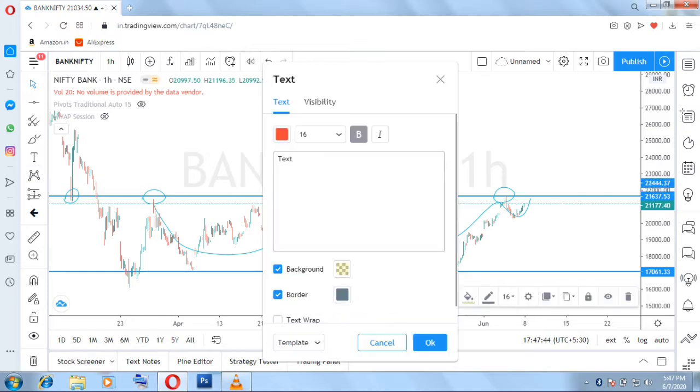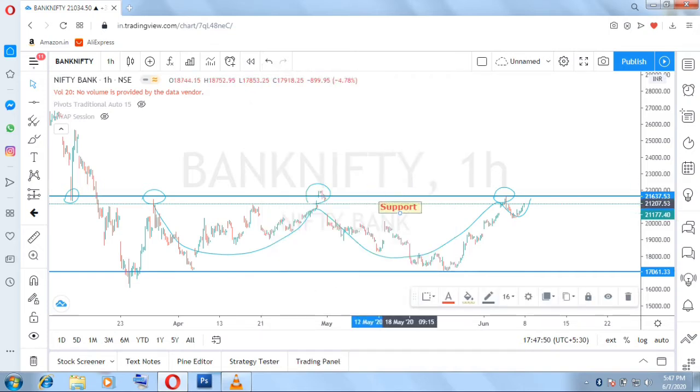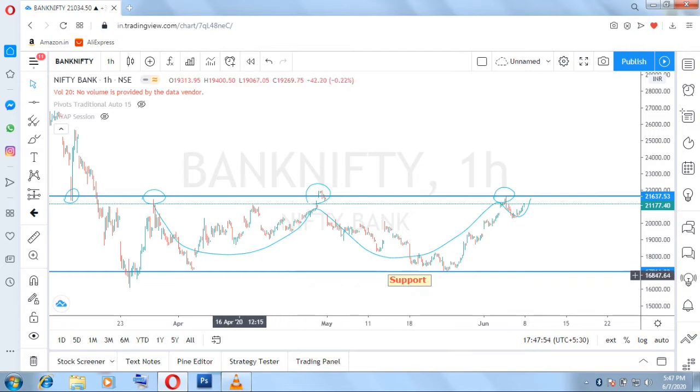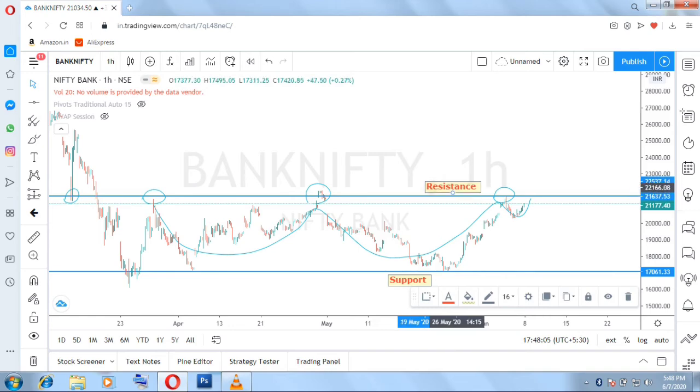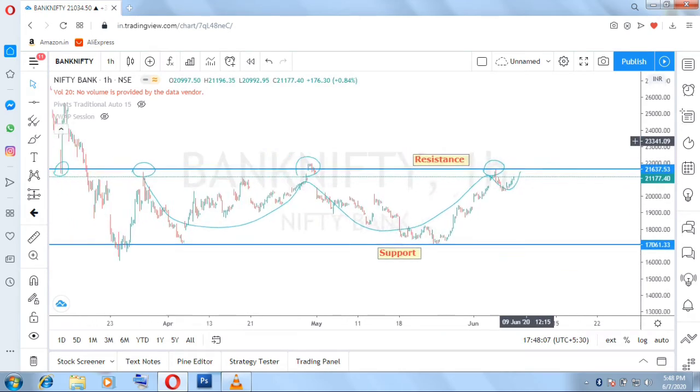Before moving forward, let me just write it for you. Support is formed at the bottom, and resistance is formed at the top, right? Let me write it so that even a beginner will understand it.